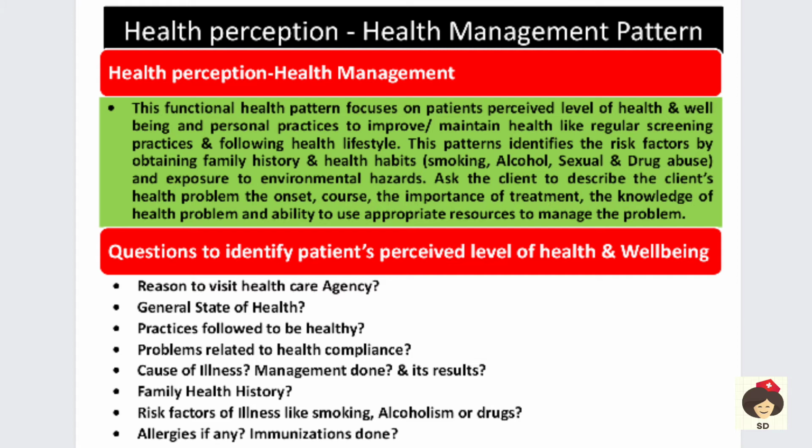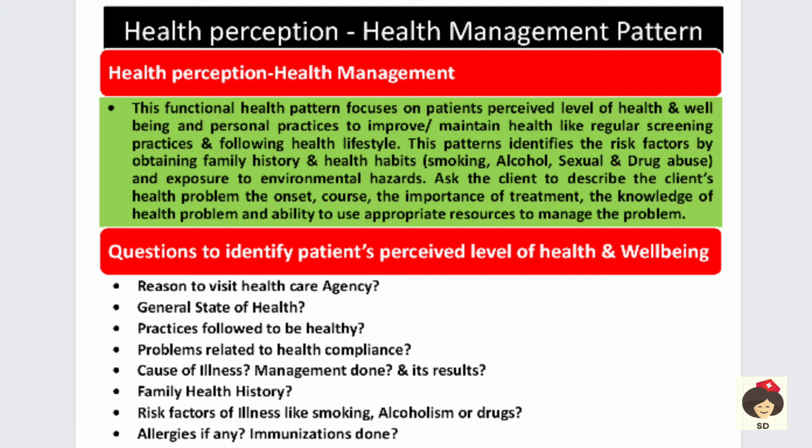For example, if a person has diabetes, we tell them to cut down on sugars and carbohydrates. If the person wants to cut down on sugars, but at home he is exposed to so many sweets and other things and is not able to control himself, then he is not able to comply. So if he is not complying, what is the problem that is not allowing him to comply with the treatment?